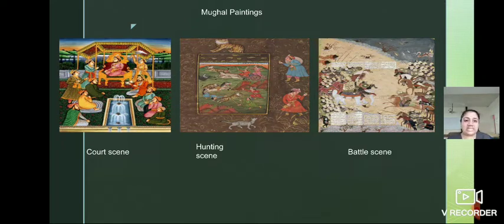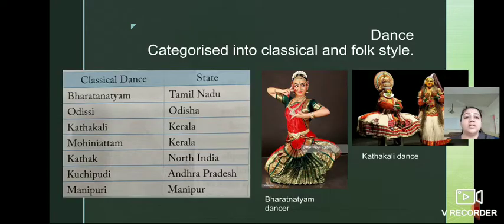So, understood architecture, what is meant by architecture and what is meant by paintings? Very good. Now we'll see the next point, that is dance. According to your tradition, according to our culture, the dance forms also change. Now dance forms in India are broadly categorized into classical and folk styles. So first we'll see the classical dance.